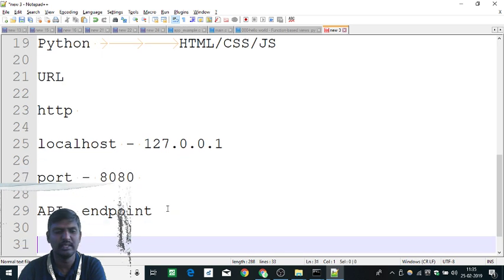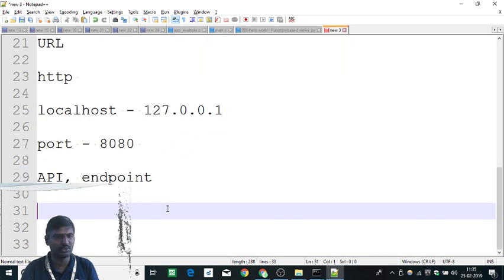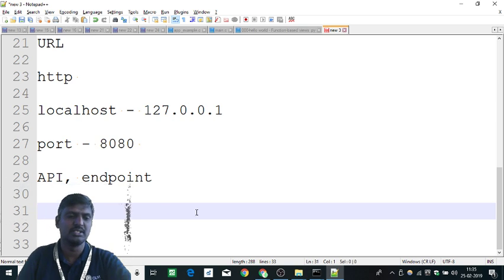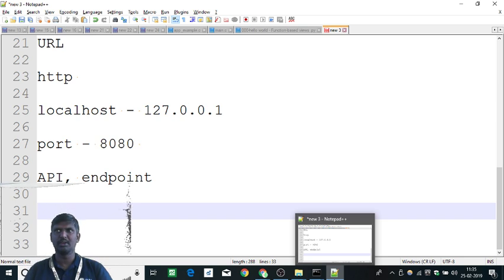Then comes another jargon. There are a host of jargons, right? The next jargon is API or endpoint. API is nothing but your application programming interface. Let's assume your application is Guvi, or Google. To be simpler, let's take a common example which is available there. If you have booked Ola or Uber, there would be a map inside that app, right? If you click the map, Ola or Uber will get the coordinates from where you are.